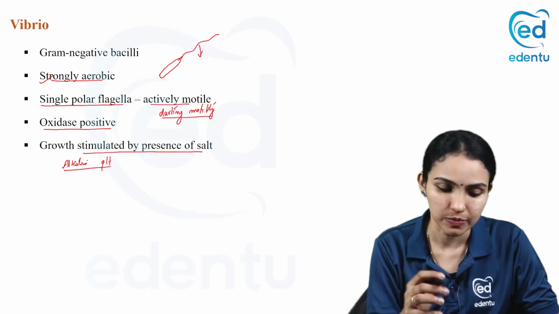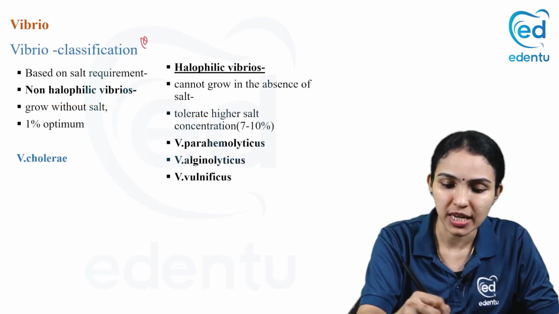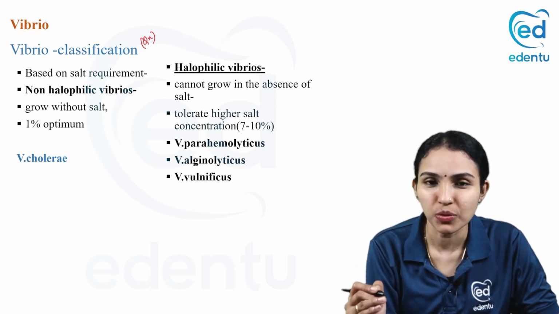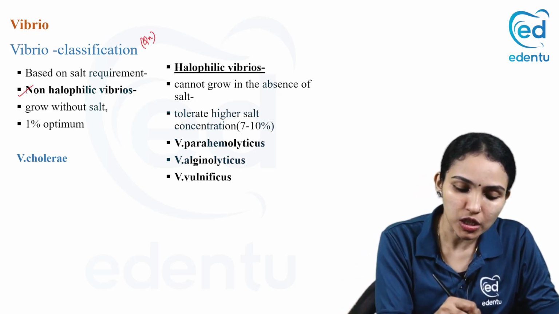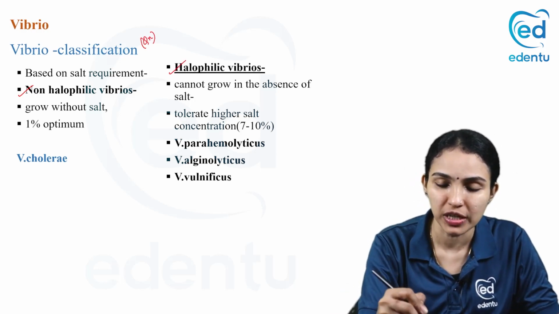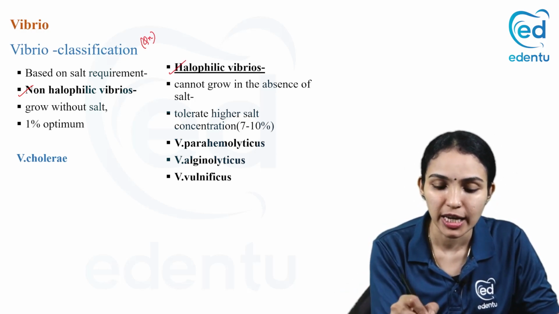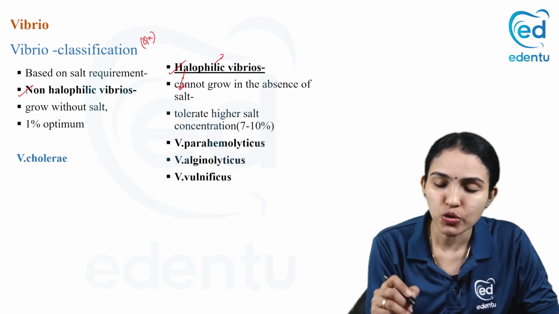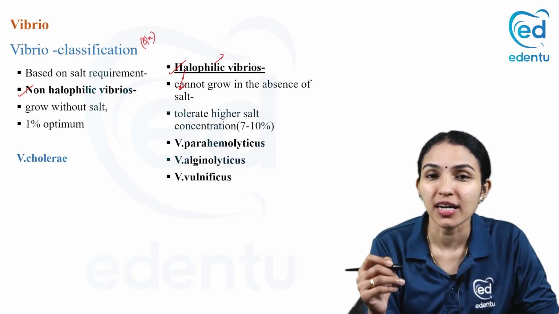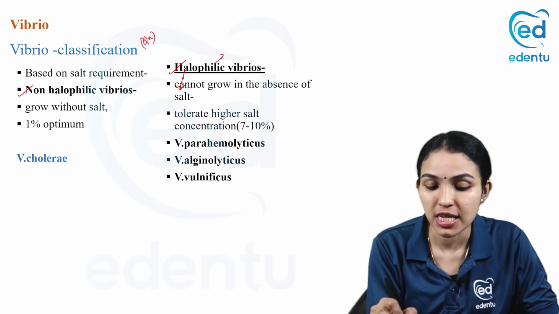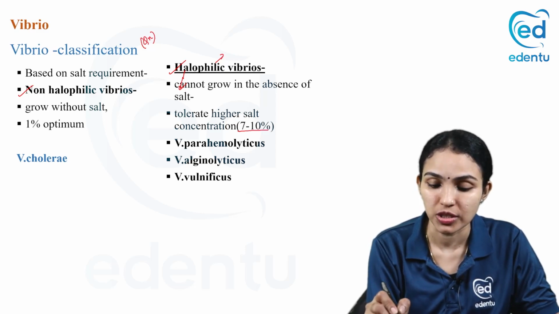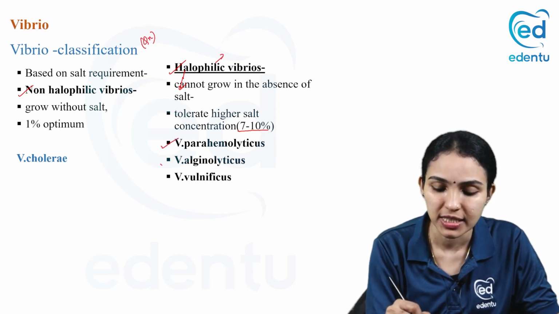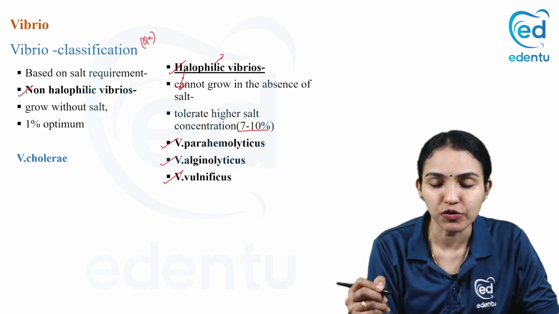So it's salt loving. So how will we classify Vibrio? This can be a probable question, classification of Vibrio. Based on salt requirement, you can classify Vibrio into non-halophilic Vibrios and halophilic Vibrios. Halophilic means, halo means salt, philic means love, salt loving. So those Vibrio which can tolerate higher salt concentration, say 7 to 10% salt concentration, you call them halophilic Vibrios, and the best examples are Vibrio parahemolyticus, Vibrio alginolyticus, and Vibrio vulnificus.